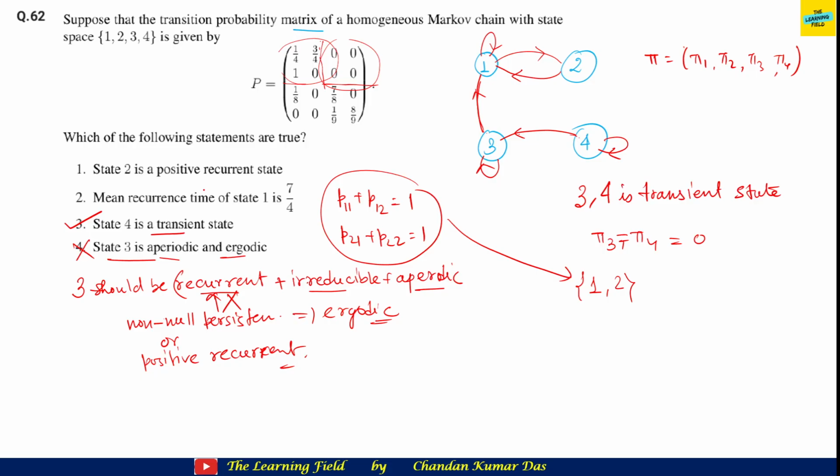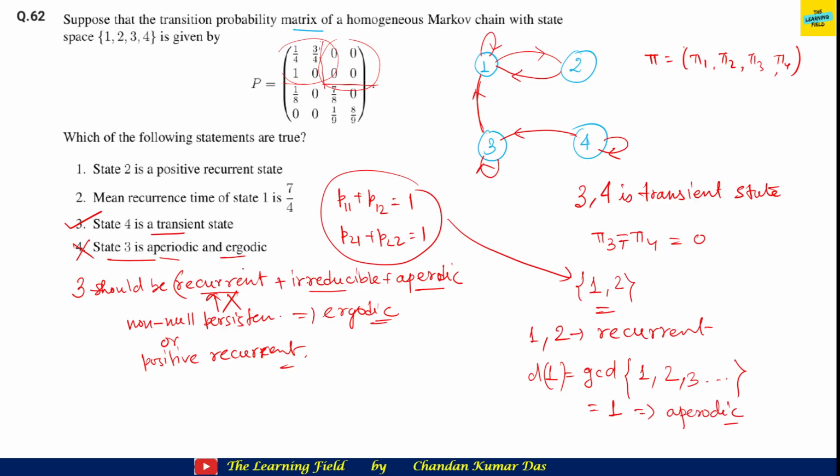Now state 2 is positive recurrent. If we see that 1 and 2 are, yes, they form a closed communicating class. That means 2 is obviously recurrent, and 1 too, because they form a closed communicating class. They are recurrent. And what is the periodicity of any one state? Suppose we check the periodicity of 1. Periodicity of 1 means GCD of D of 1, GCD of the return times 1 to 1. 1 to 1 is possible in one step, possible in two steps, possible in three steps, and so on. So that means GCD equal to 1. That means this is aperiodic.